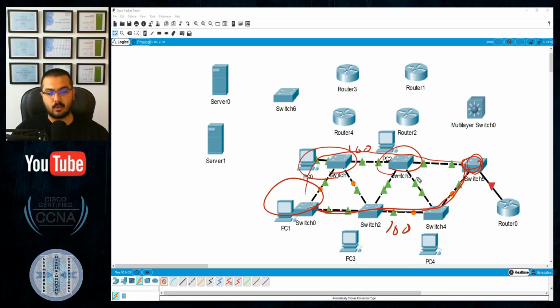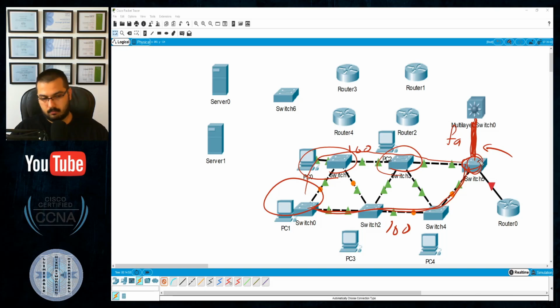So this device is totally receiving more than 100 megabit per second, so it will not be logical or correct to design or to have a single fast Ethernet link that connects the head of the ring, or actually that represents the uplink of this device, to the multi-layer switch or to the distribution switch.